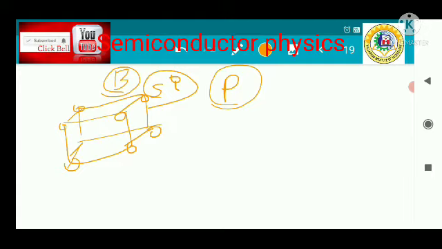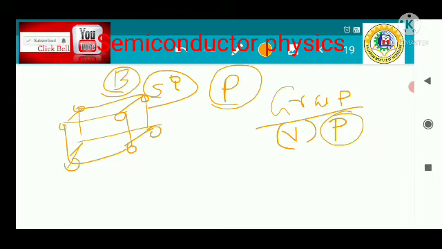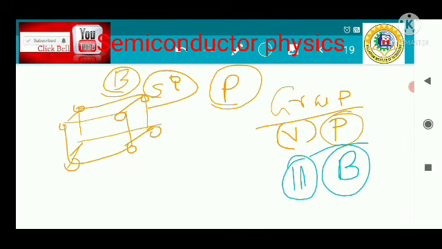If we insert a group 5 element like phosphorus inside the intrinsic semiconductor, it becomes n type, and if we insert a group 3 element like boron, it becomes a p type semiconductor.